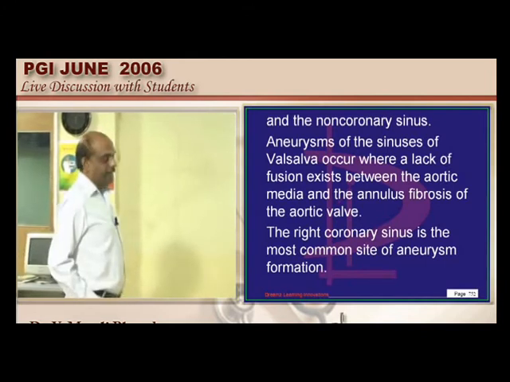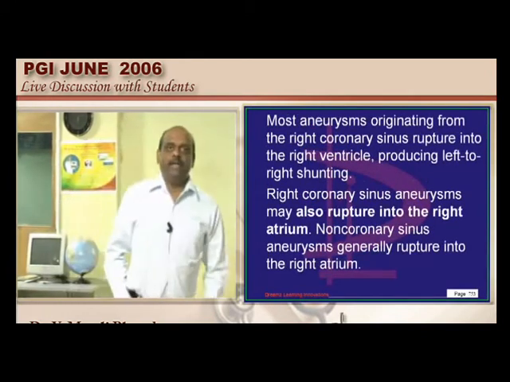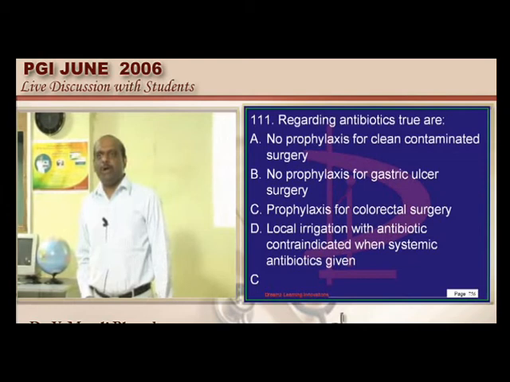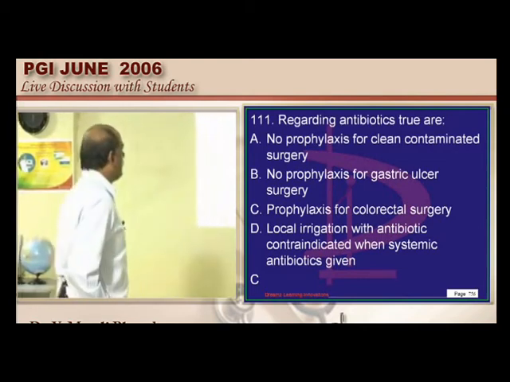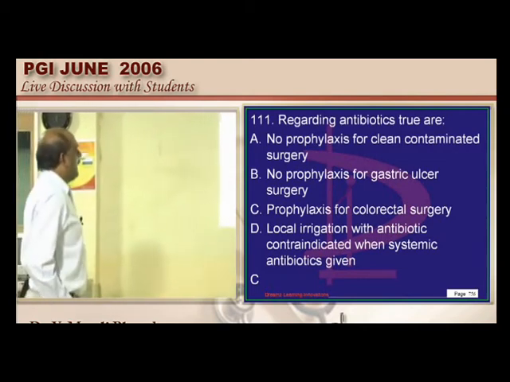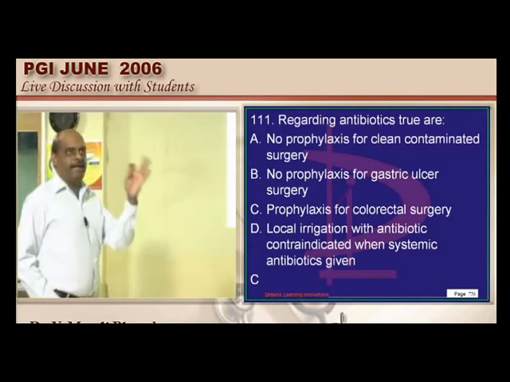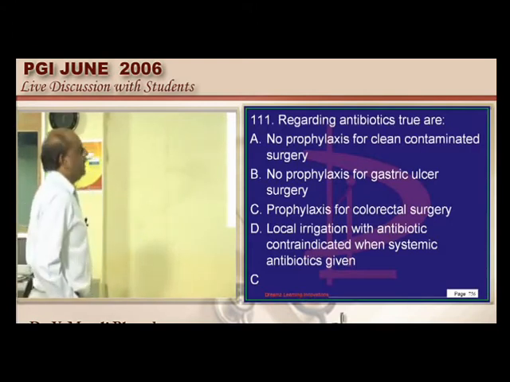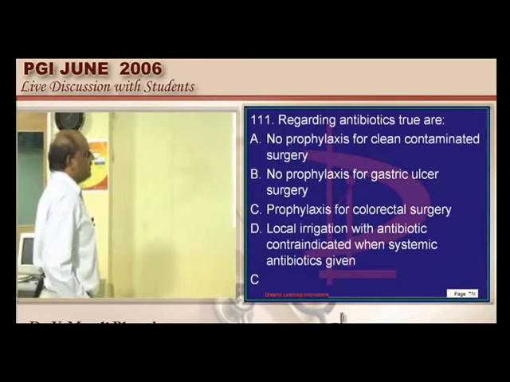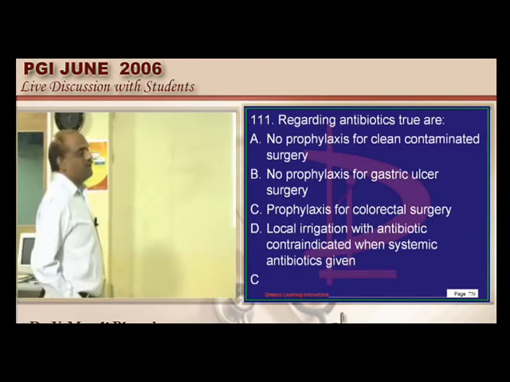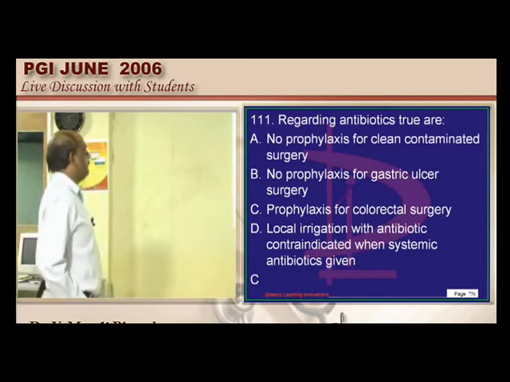Giving antibiotics as a part of the pre-operative protocol is a common practice. So where do you give that? It is highly recommended in colorectal surgery, also in the case of the contaminated surgery, gastric ulcer surgery, in all the scenarios in fact you will give the antibiotics as a part of the prophylaxis is what need to be remembered.